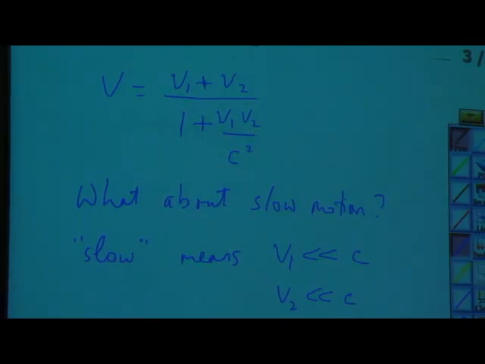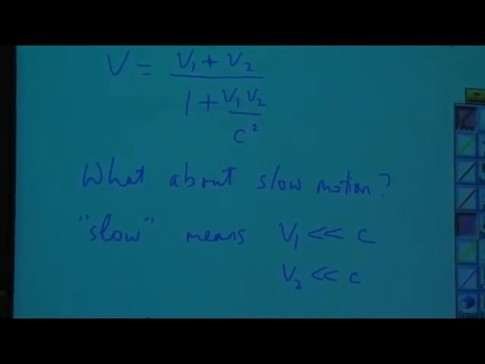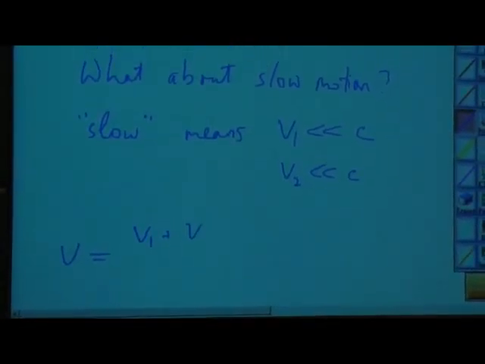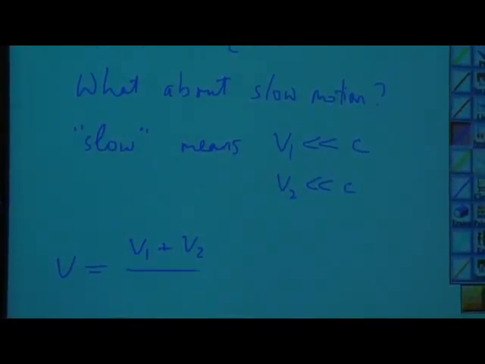For example, V1 is 1% of C and V2 is 1 over 1,000 of C. Then what we have is V is equal to V1 plus V2, over 1 plus, well, let me just write here.